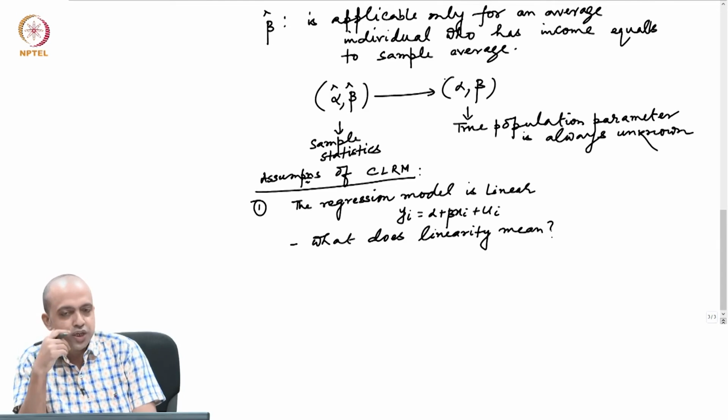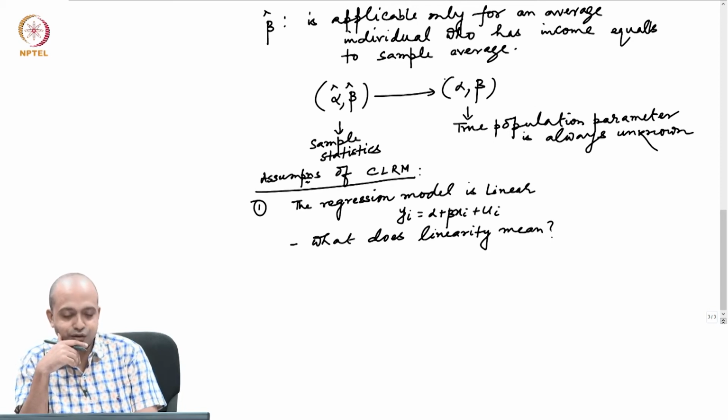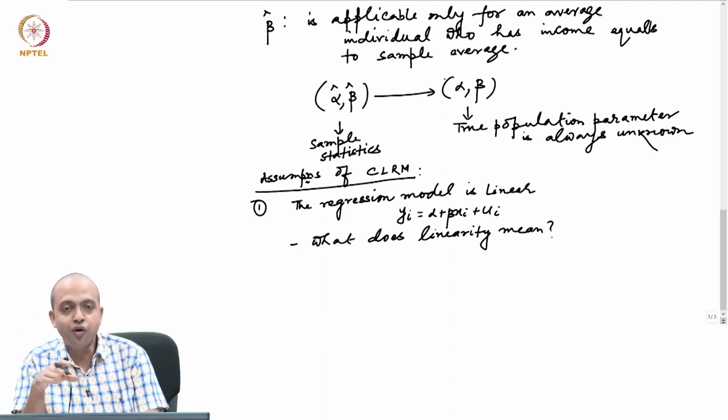When I say the model is linear, I am saying the model is linear in parameters. Here I have two parameters, alpha and beta, and I am not talking about the linearity of the variables.